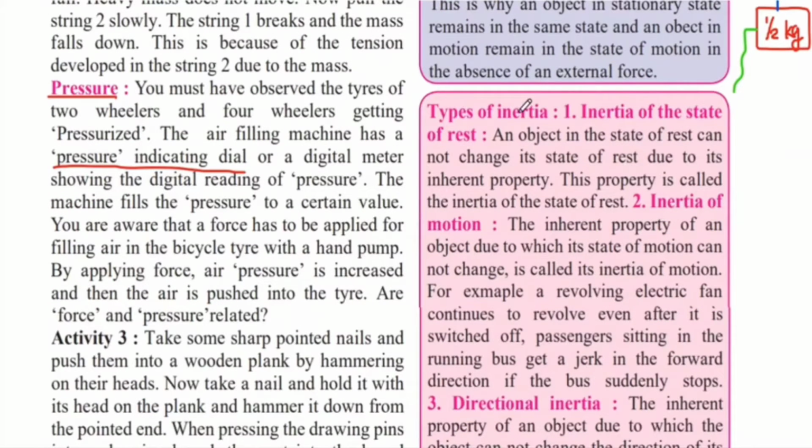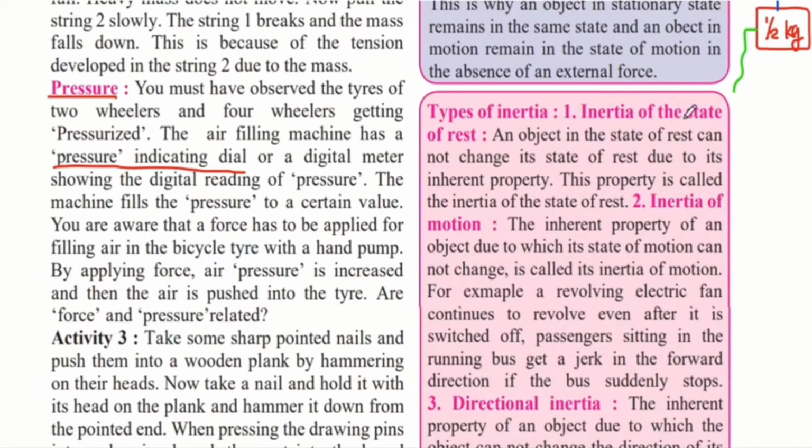There are types of inertia: inertia of the state of rest, inertia of motion, and directional inertia. These are the three types of inertia, and they basically tell us of the different existing states of motion of the body. If the body is at rest initially, then it will have inertia of the state of rest. If it is in motion, it will have inertia of motion. So let us see all these three types of inertia.